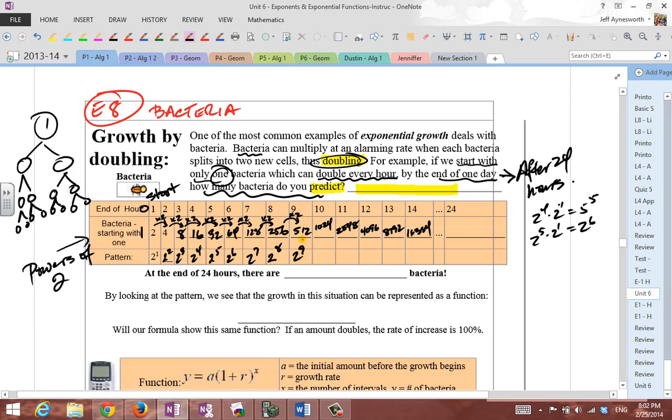After the ninth hour, it's 2 to the ninth bacteria. Let me back up. After the third hour, there's 2 to the third bacteria. After the fourth hour, there's 2 to the fourth bacteria. After the fifth hour, there's 2 to the fifth bacteria. After the sixth hour, 2 to the sixth. After the seventh hour, 2 to the seventh. After the eighth hour, 2 to the eighth. After the ninth hour, 2 to the ninth. Well, guess what? There's a pattern there. After the 10th hour, there's 2 to the 10th bacteria, which is 1,024.